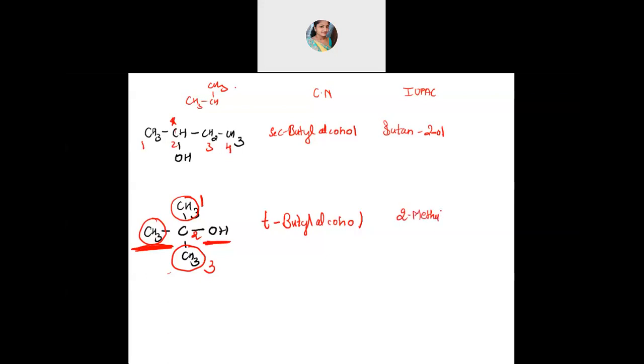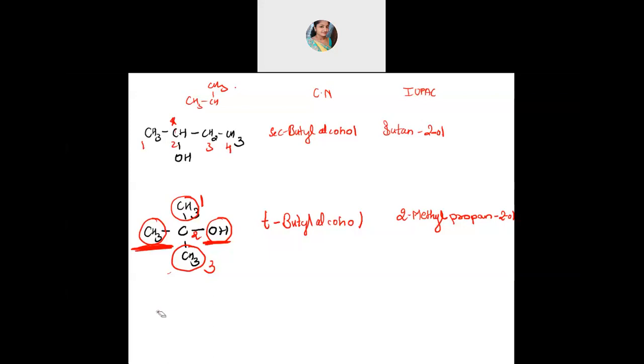Very good. 2-methyl and then propane. At the second position there is an OH group, because the functional group should always come as a suffix at the end. So propane, second position you have OH, so 2-ol. Propane-2-ol. Okay, yes. Fine.